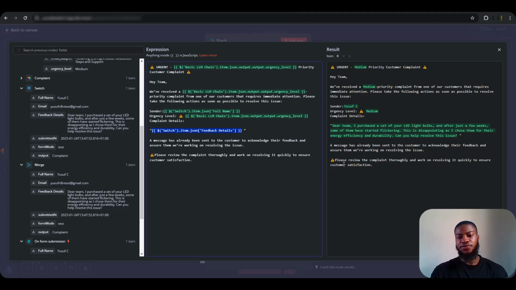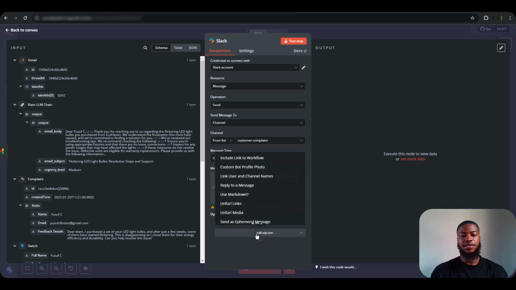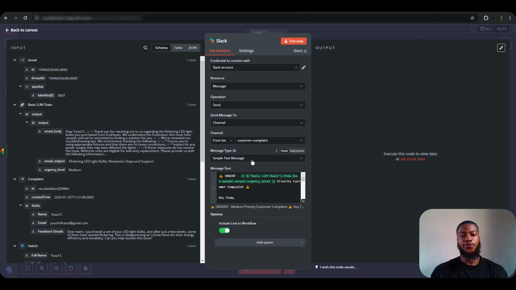Please review the complaint thoroughly and work on resolving it quickly to ensure customer satisfaction. So that's good. This option includes a link to the workflow. We are going to toggle this on, just like sending it back to the workflow, or something like the n8n signature. So let's test this step.